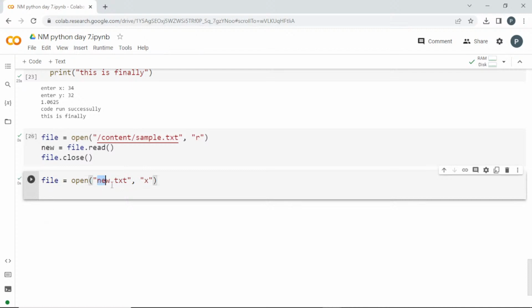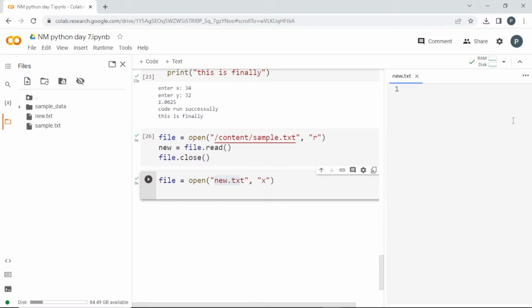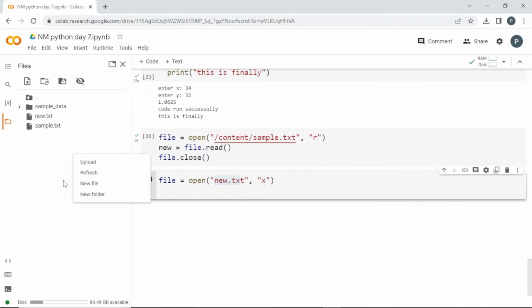See here, I have given the name new.txt. If I go here into the files and refresh it, see here, we got this new.txt. It will be empty because we have created it just now. In sample files, we got this hello world. So we have created a new file, and if you want this file in your system, you can click these 3 dots and click download.